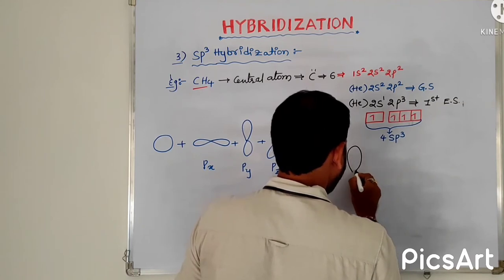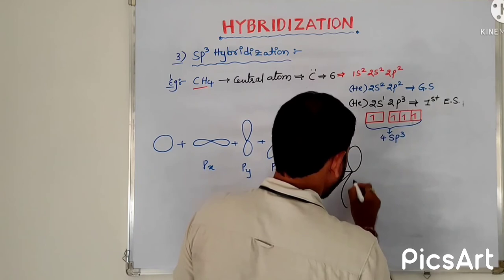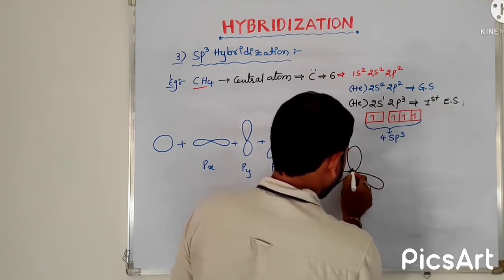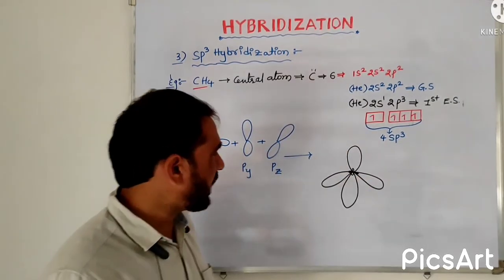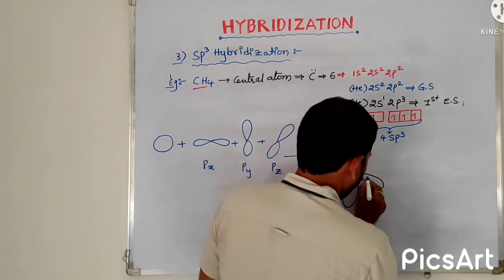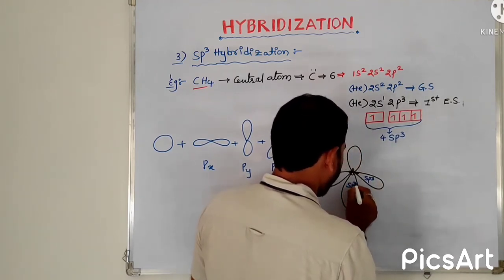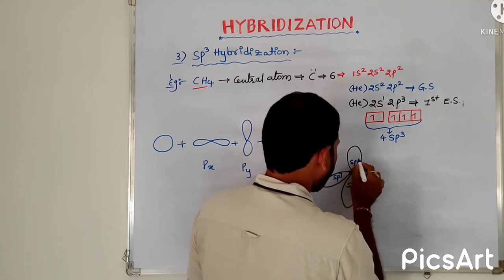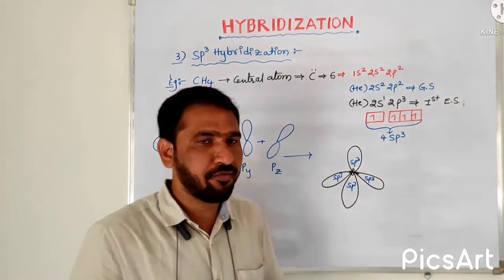Those 4 sp3 hybrid orbitals are arranged like this. These are the 4 sp3 hybrid orbitals of central atom carbon, arranged in a tetrahedral form.